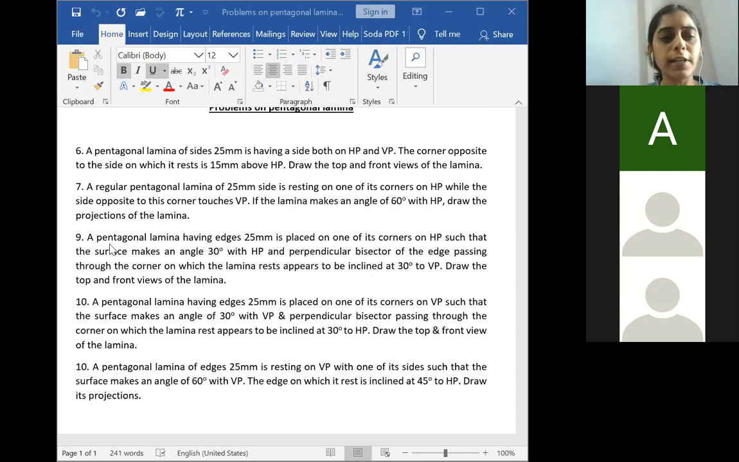So now read the question. It is a pentagonal lamina of side again 25 mm. It is resting on one of its corners on HP.